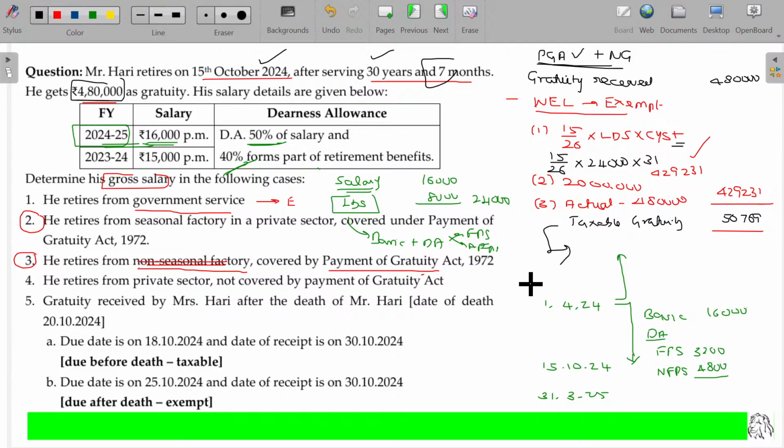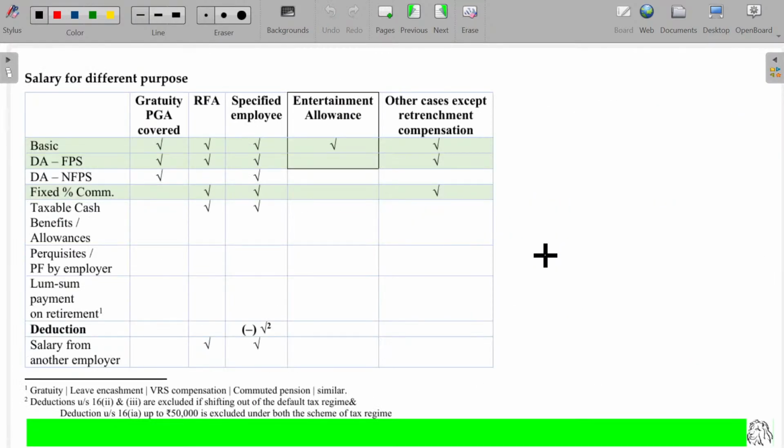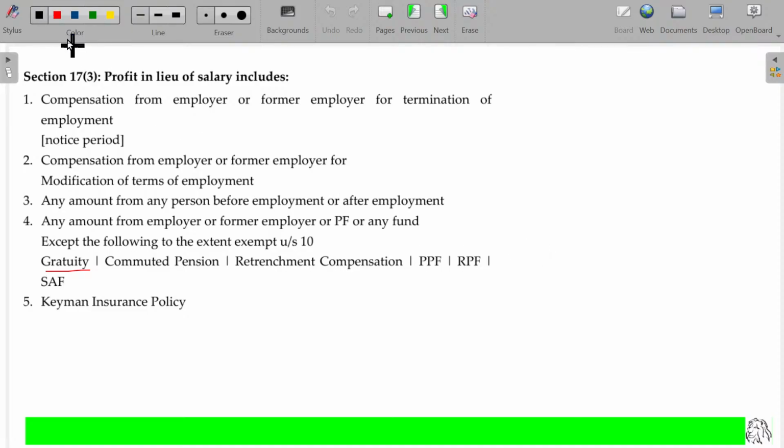This will be falling under what? Section 17(3), profit in lieu of salary. Now hope you will be able to understand this logic. Any amount from employer or former employer or any fund will be considered as profit in lieu of salary, except the following: to the extent exempted under section 10. To the extent of 4 lakhs 29,231 rupees that we have calculated, exempted under section 10(10), is not considered as profit in lieu of salary.